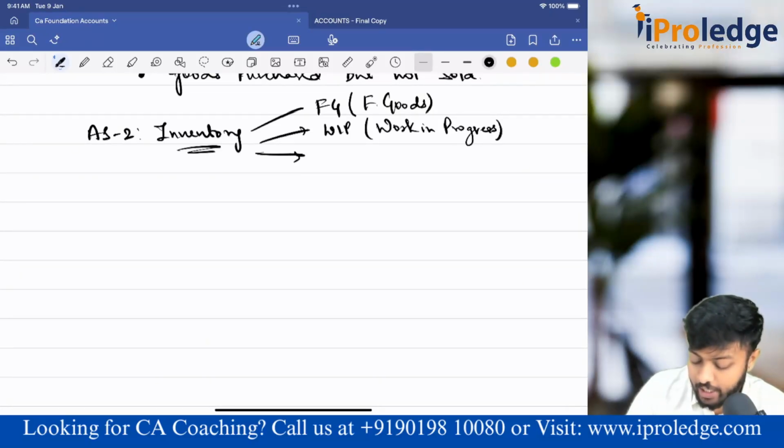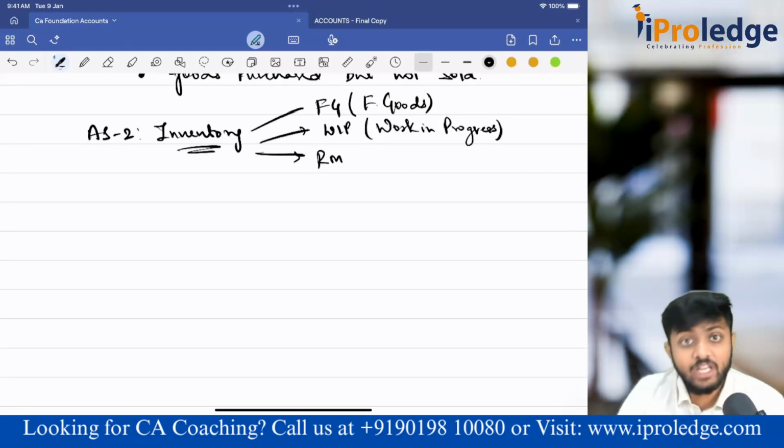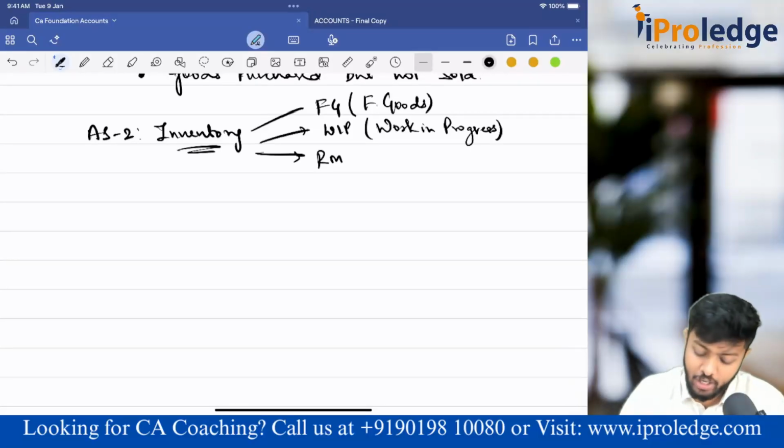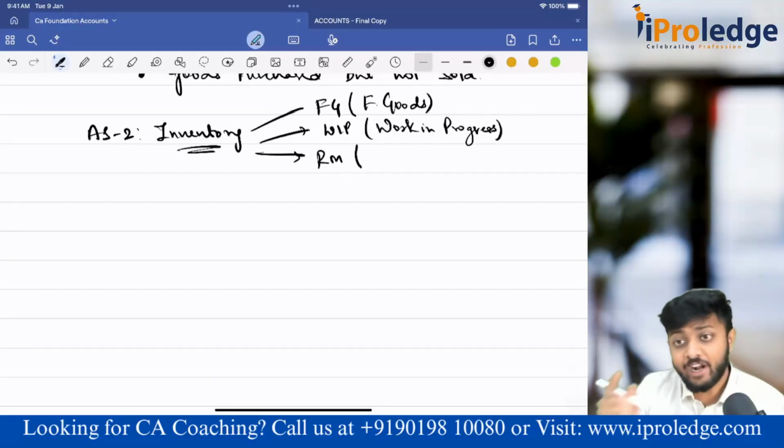Then inventory includes raw material also. What is raw material? Guys, for the process of production, you will use something as a base, and that base is called your raw material, and that is also considered as inventory under AS 2.